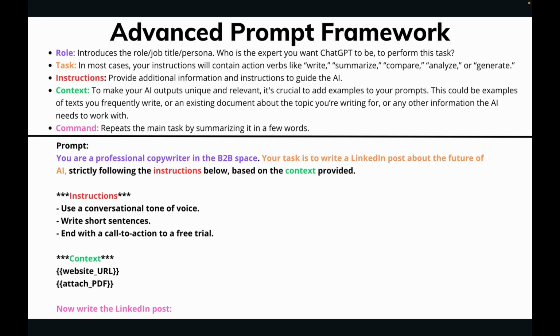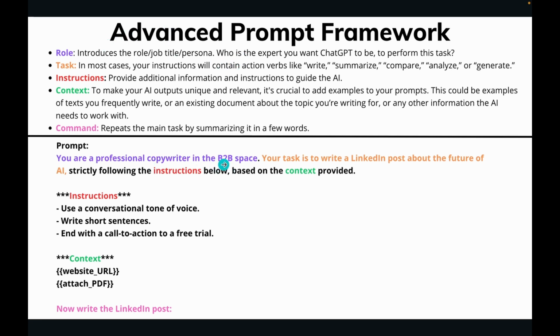At the end of the day, you're really trying to augment people or experts. So who is the expert that you want ChatGPT to be for this specific task? In this example, I said, you are a professional copywriter in the B2B space. Done. That's it.